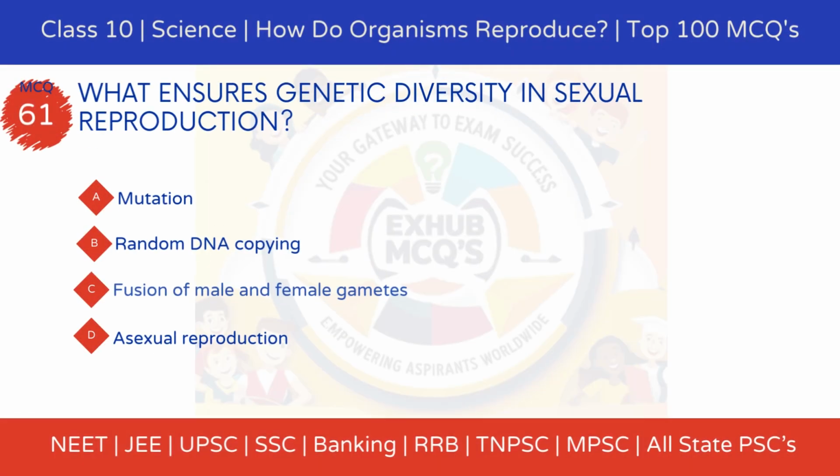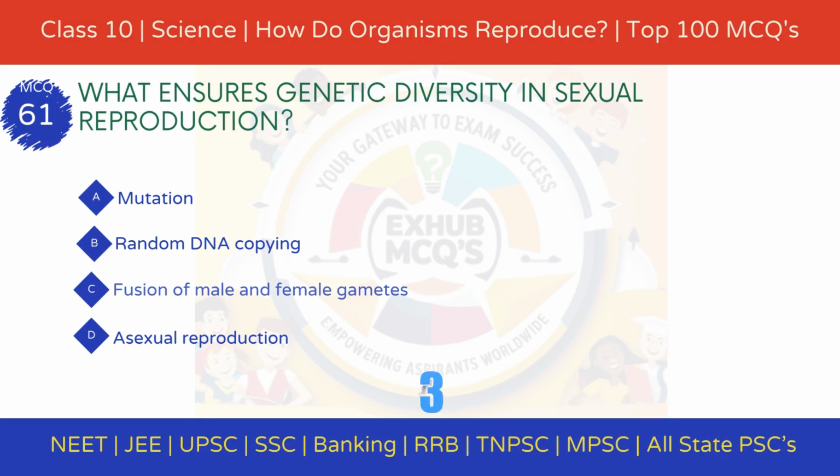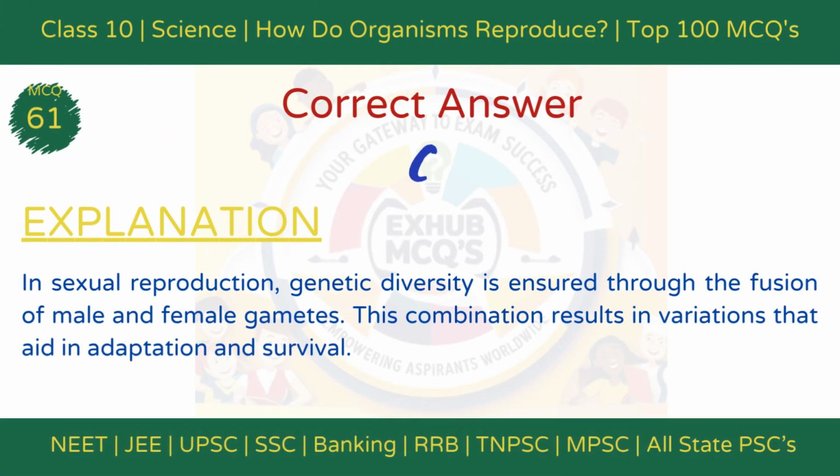MCQ 61. What ensures genetic diversity in sexual reproduction? Option A, mutation. Option B, random DNA copying. Option C, fusion of male and female gametes. Option D, asexual reproduction. The correct answer is option C, fusion of male and female gametes. Explanation: In sexual reproduction, the fusion of male and female gametes combines genetic material from two parents. This process creates variations that enhance adaptability and survival in changing environments.